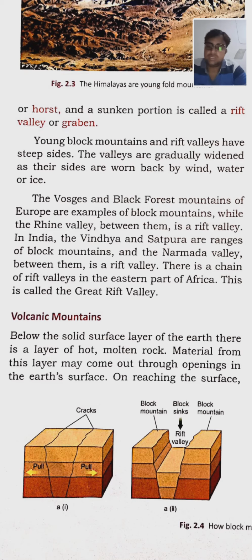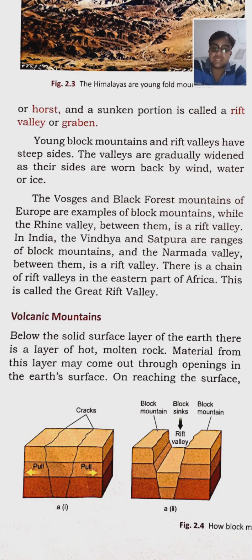Then we come to the third type of mountain, the volcanic mountain. Below the solid surface of the earth, there is a layer of hot molten rock. This layer of hot molten rock is called magma. When this magma comes onto the earth's surface, it is known as lava. It comes out because of intense heat and pressure: the magma is pushed upwards and comes onto the surface through the vent or the tube in the volcanic mountain.